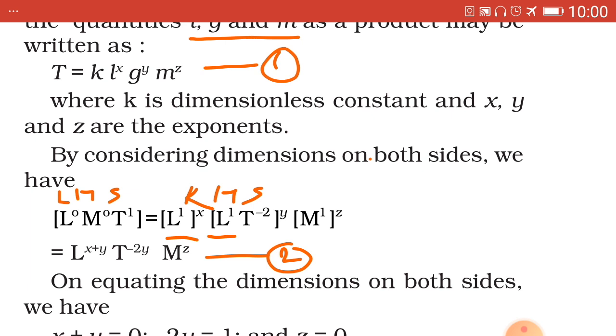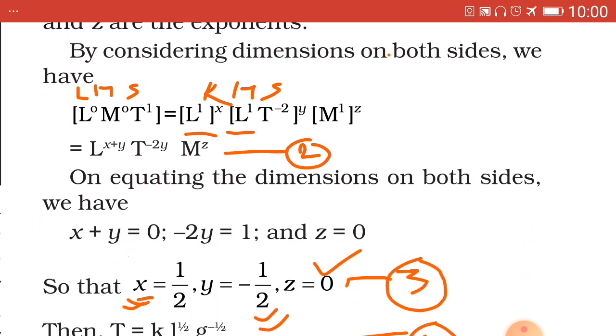Now on simplifying we get L1 and L1, which have been tick marked and underlined here, equal to L raised to powers added, X plus Y, T raised to minus 2Y, M raised to Z, indicated as equation 2. Now on equating the dimensions on both the sides, that is LHS and RHS, we get X plus Y equal to 0, minus 2Y equal to 1 and Z equal to 0.